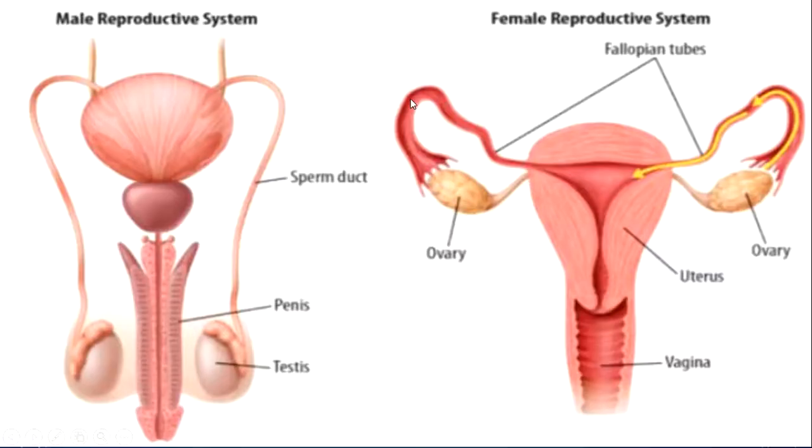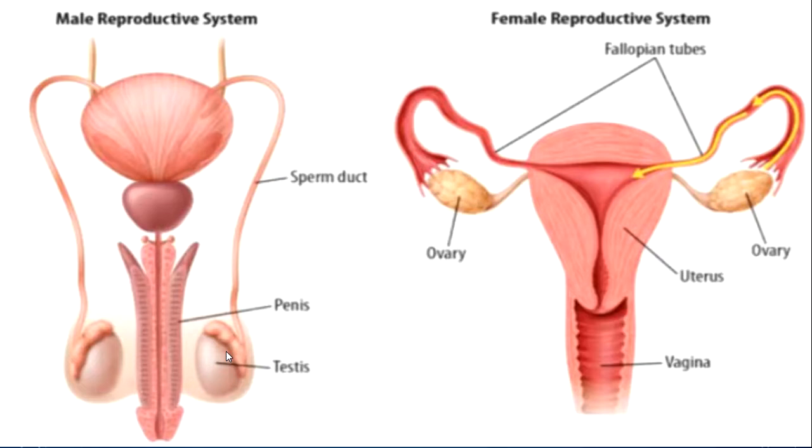So we will talk more about the male reproductive system and the female reproductive system. First we'll talk about the male reproductive system, which is shown over here. It produces sperm and delivers it to the female reproductive system. Sperm are produced in the testes. Sperm develop inside the testes and then are stored in tubes called the sperm ducts. Sperm matures in these sperm ducts.